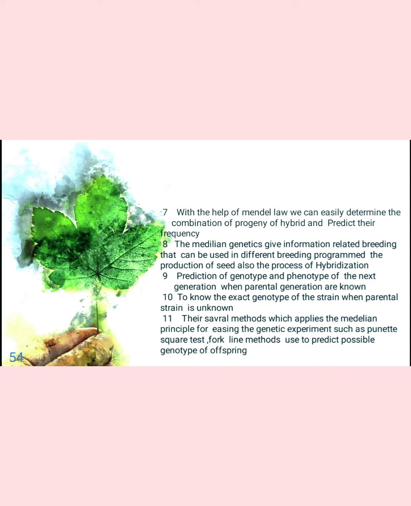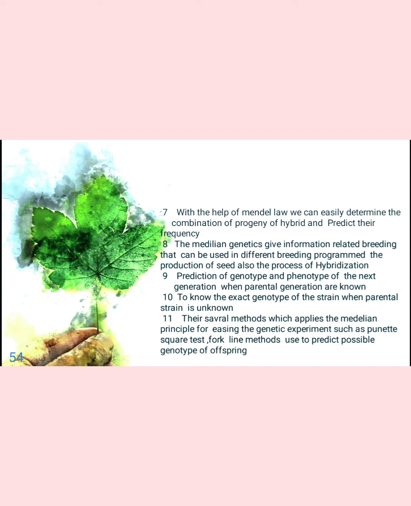Next application: with the law of Mendel, we can easily determine the combinations of progeny of a hybrid and predict their frequency. When crosses are made between a tall variety and a dwarf variety, we can determine which type of progeny arises and which type of hybrids are formed. Then we can also determine the frequency.